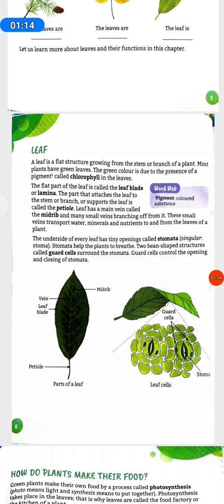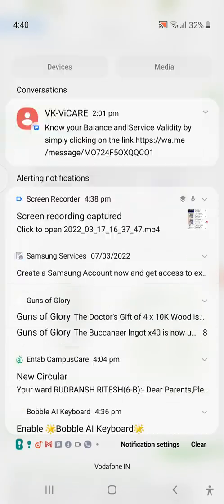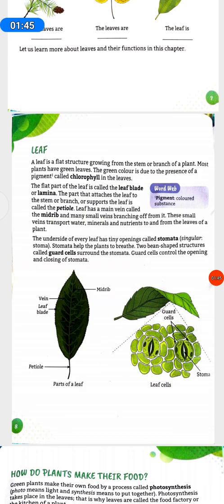The flat part of the leaf is called the leaf blade or lamina. The part that attaches the leaf to the stem or branch or supports the leaf is called the petiole. The leaf has a main vein called the midrib and many small veins branching off from it. These small veins transport minerals and nutrients to and from the leaves of a plant.